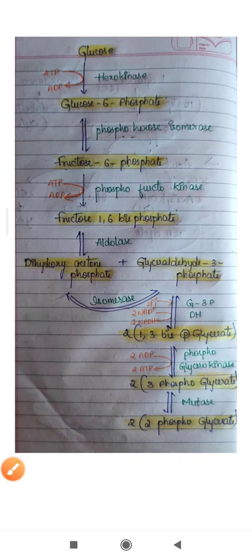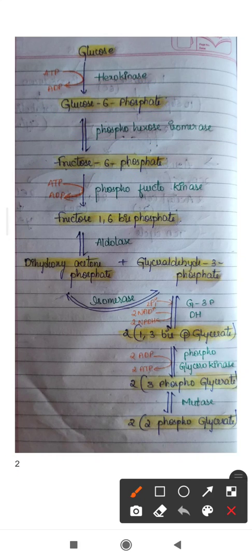Coming to the third step, fructose 6 phosphate is converted to fructose 1,6-bisphosphate by the enzyme phosphofructokinase. Here another phosphate is added to the fructose 6 phosphate at the first carbon. At the 6th carbon a phosphate is already attached, and at the first carbon a second phosphate is attached. So we call this bisphosphate, meaning two phosphates are attached at the first carbon and 6th carbon.